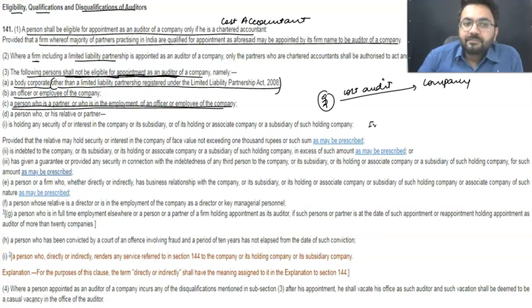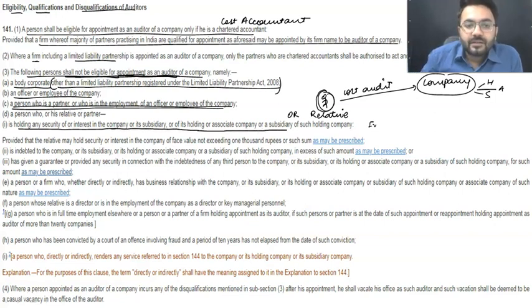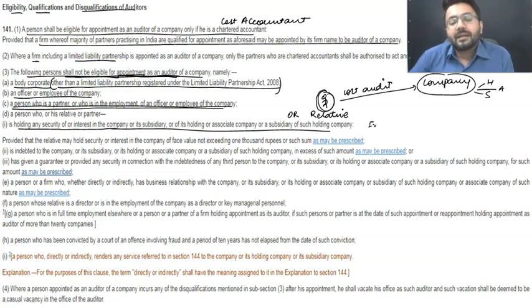If the person who has applied for the cost audit, or his relative, is holding any kind of security or interest in this company, its holding company, its subsidiary company, or its associate company. If you are holding any kind of interest over there, right, then there will be a problem. So that means I'm not holding, my relatives are holding.